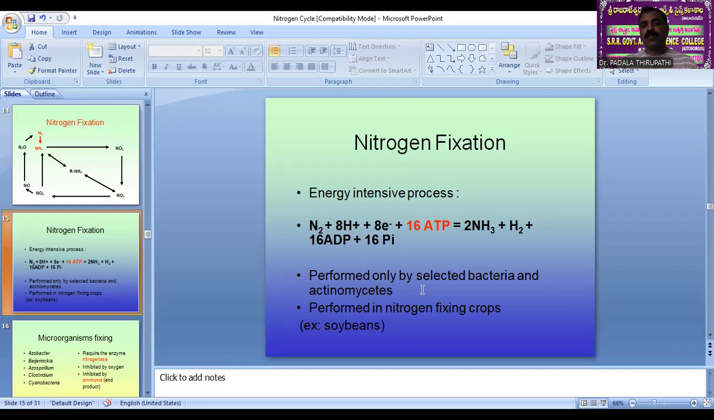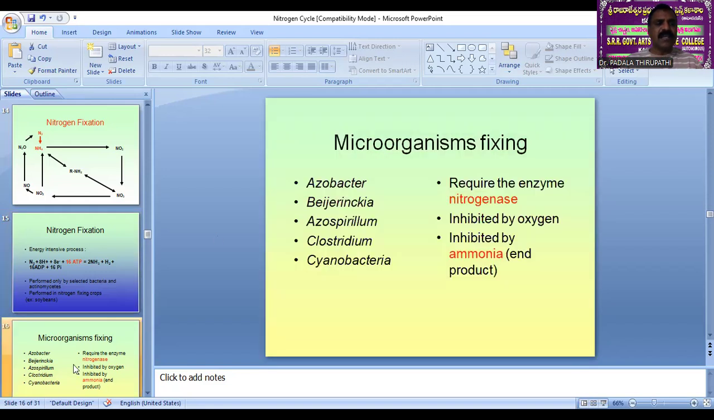Okay, it is performed only by selected bacteria and actinomycetes; they are held responsible. Nitrogen fixation is performed in crops of the Leguminosae family, such as soya beans, peas and Arachis hypogaea, where root nodules form and Rhizobium leguminosarum bacteria are responsible for the fixation of nitrogen from the atmosphere.